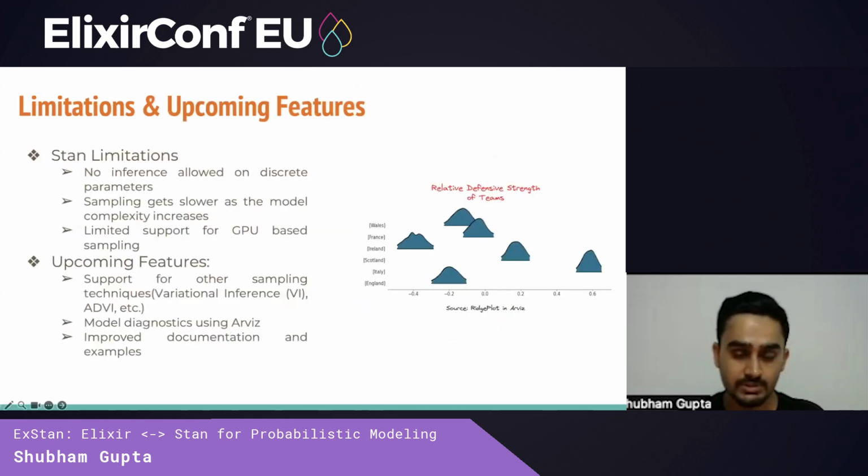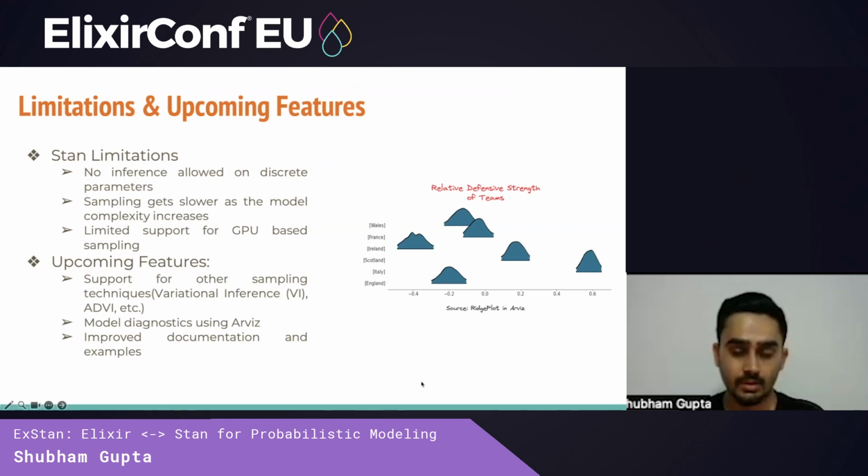Coming to the limitations, the biggest limitation of Stan is that HMC requires continuous parameter spaces. So you can't do inference on discrete parameters, meaning parameters that take only integer values. As the model gets more complex, the parameter space also increases exponentially, which slows down inference. And Stan itself only has experimental GPU support, so it can't really take advantage of GPU compute as other models can.